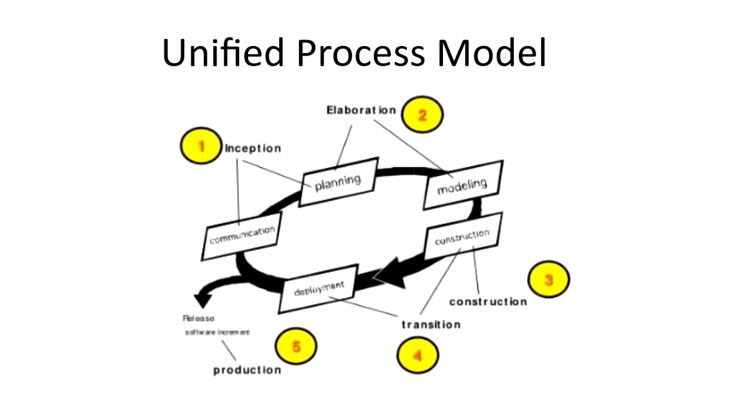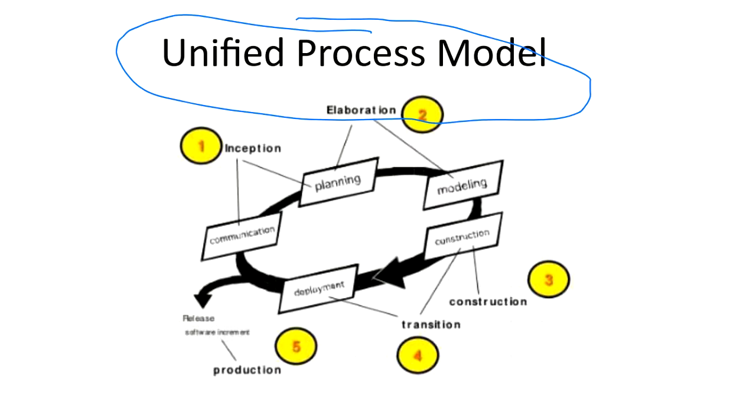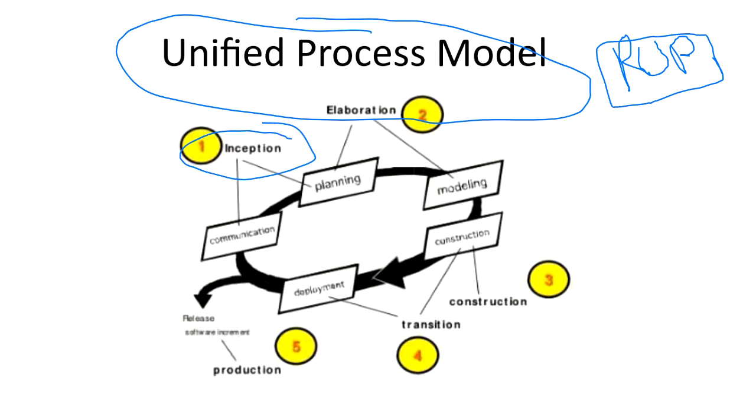Okay, so we were seeing the unified process model, or more specifically, the rational unified process in the last class, right? So we have seen the inception phase and the elaboration phase in detail.